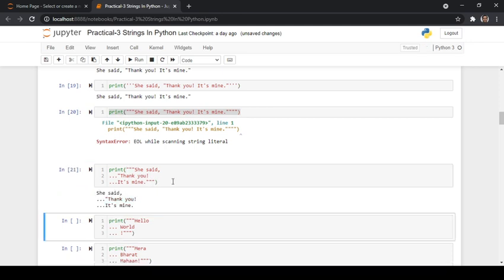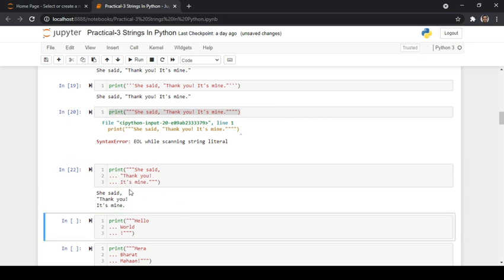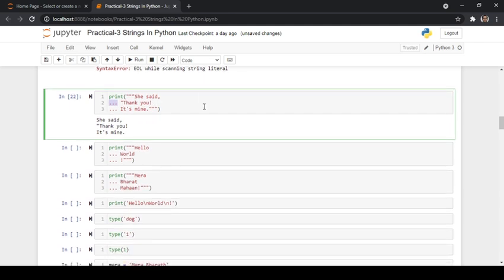So when I try to run, it is printing in 3 different lines. Whenever you use 3 quotes, there should be a space between the quotes and the string which you want to print on the new line. So this is how you print.